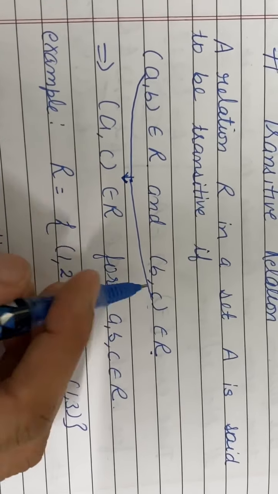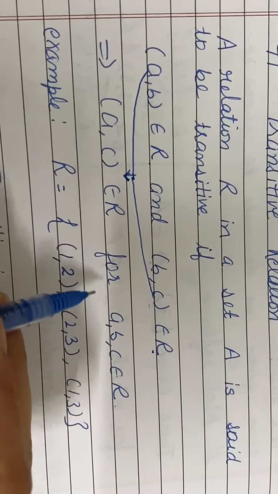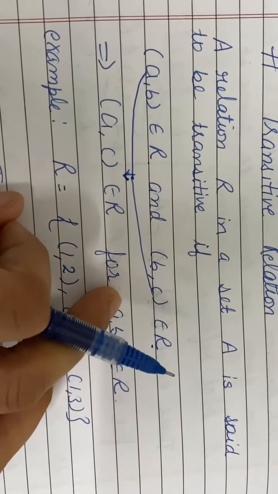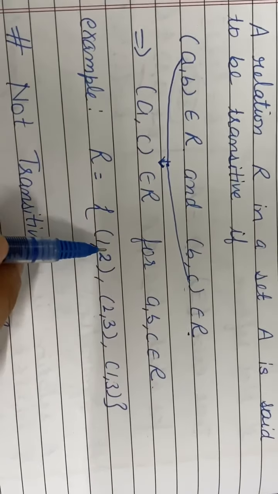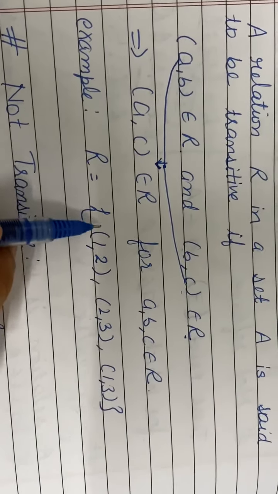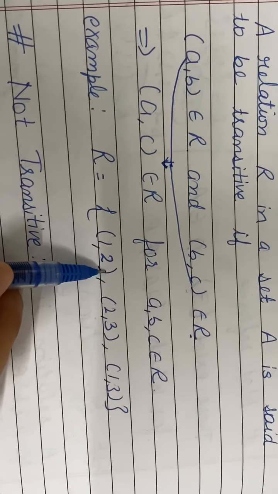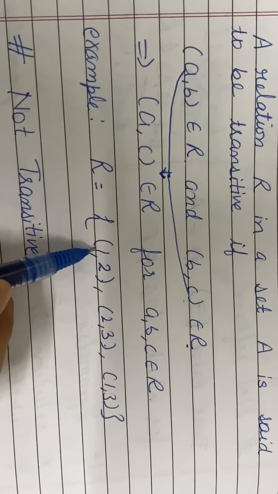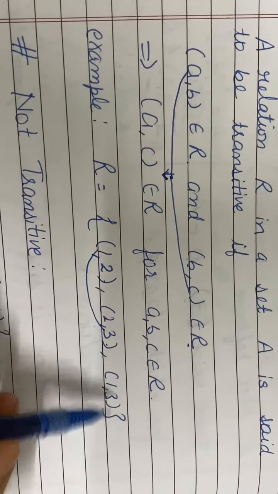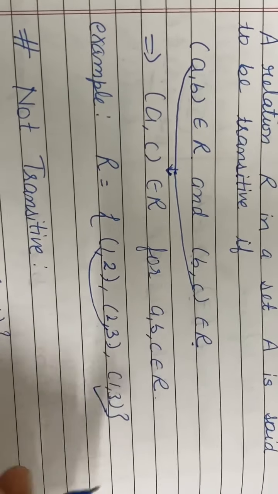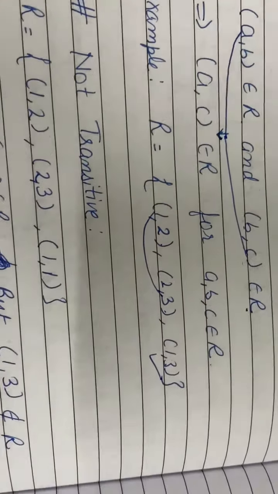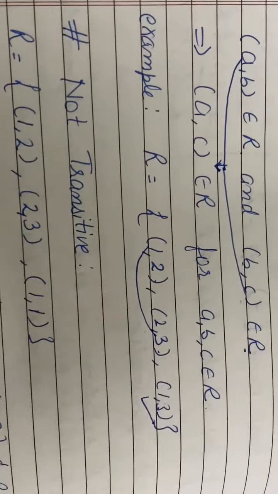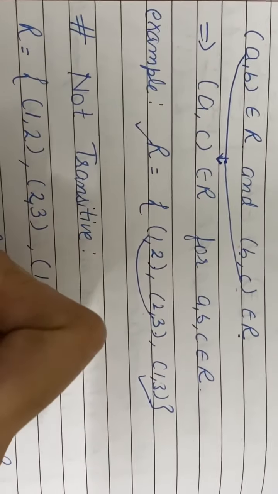Then we are saying that this relation is a transitive relation. For example, from set A 1 to 3, I have 1 2, 2 3 and its extremes 1 3 in it. If I have these elements in it, then I can say this relation is a transitive relation.